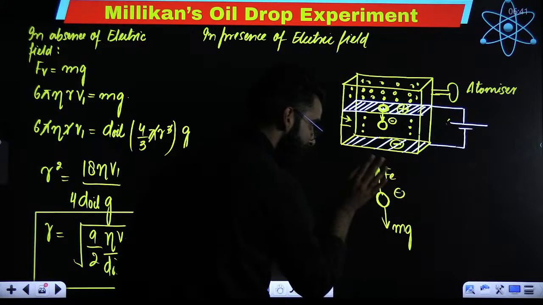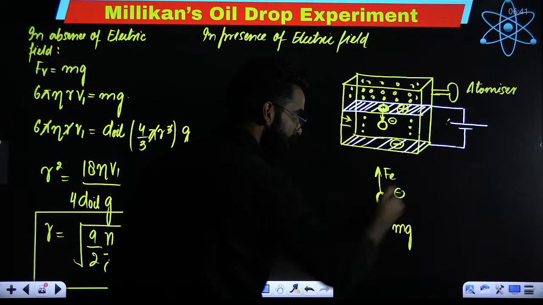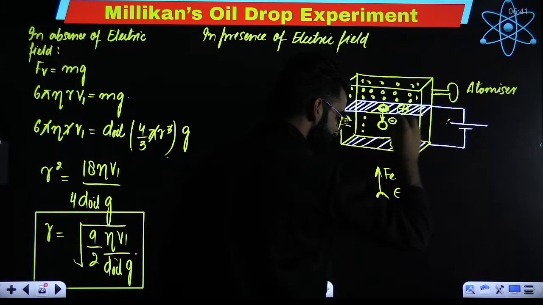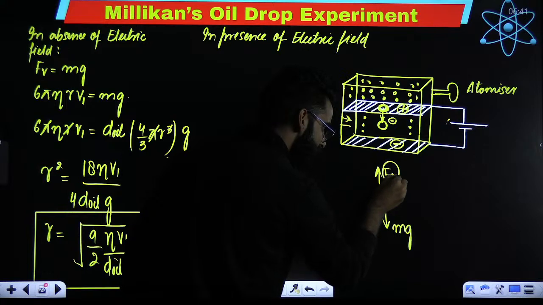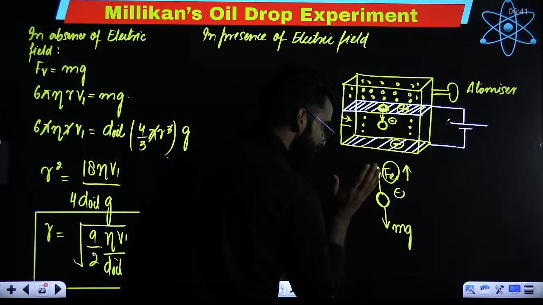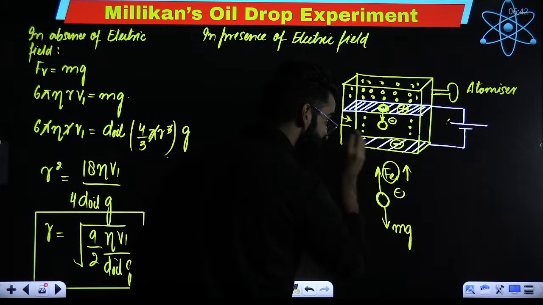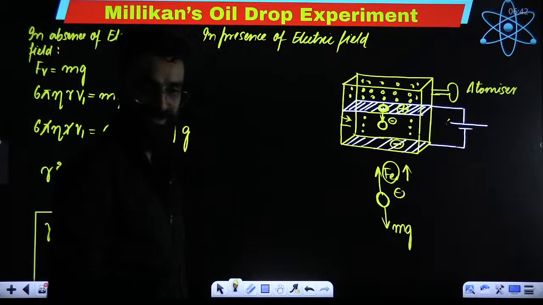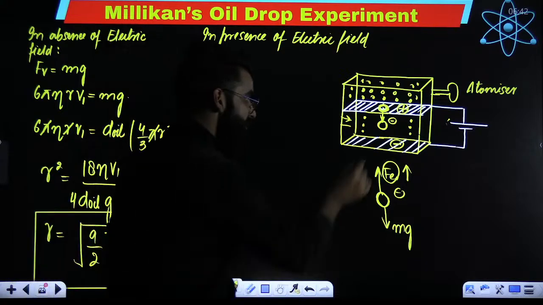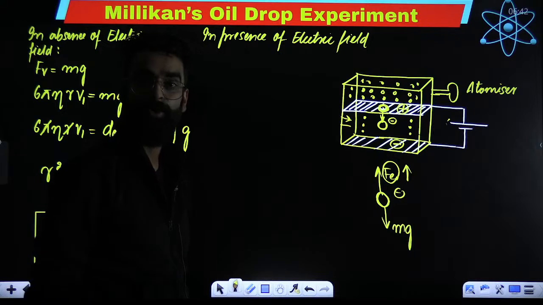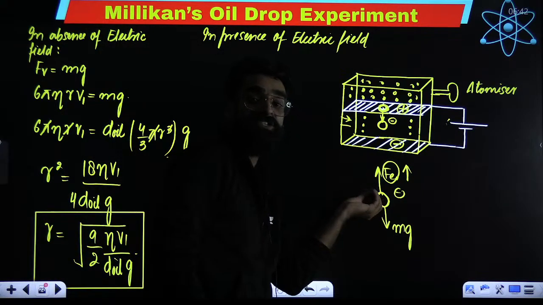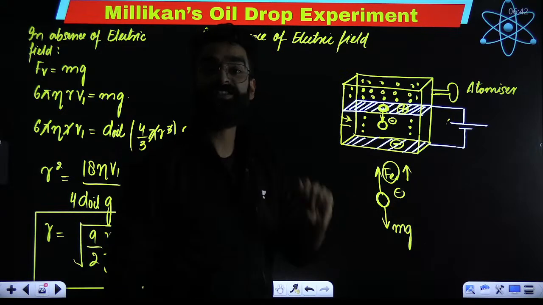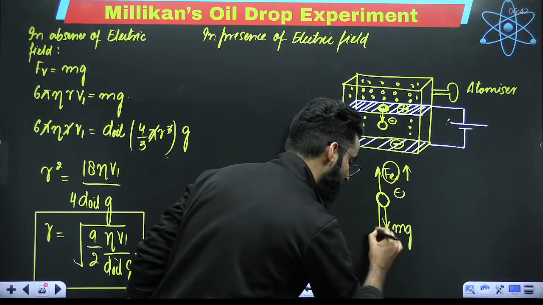If I continuously keep on increasing the voltage, due to increase in electric force, there will be a scenario when this oil droplet starts going upwards. And when the oil droplet starts going upwards, opposite to the motion, there is viscous drag. Now the viscous drag will be downwards.